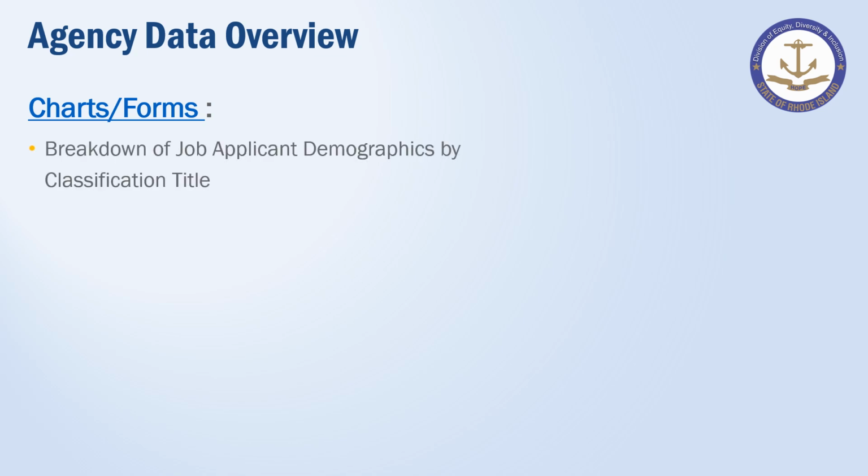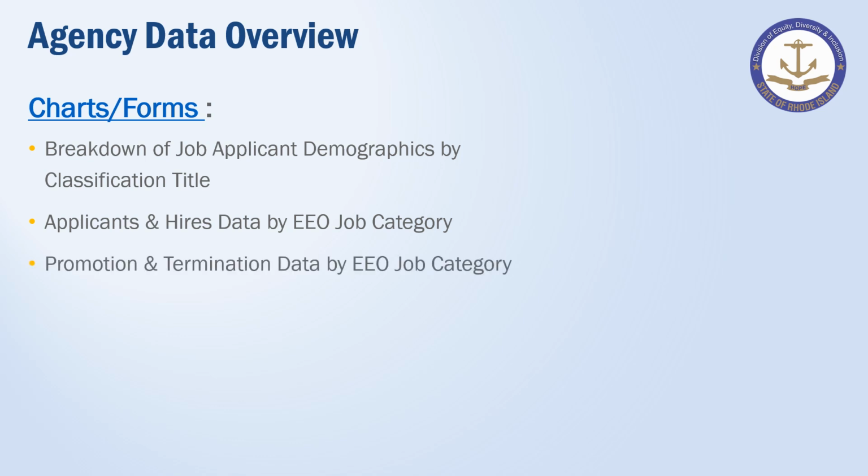Agency data overview. There are 3 spreadsheets provided by our office. Under Agency Data Overview on page 7 of the guidelines, there's a hyperlink called Charts and Forms. That link will take you to an Excel workbook containing the blank data sheets. Breakdown of job applicant demographics by classification title is the raw data that you will use to complete the applicants and hires data by EEO job category, as well as the promotions and terminations data by EEO job category.